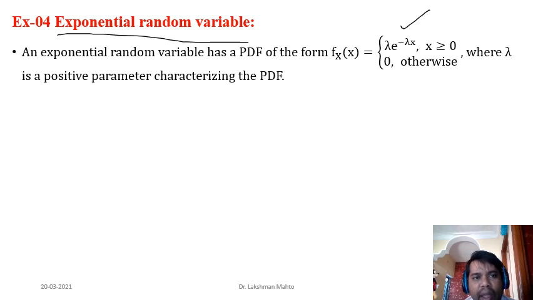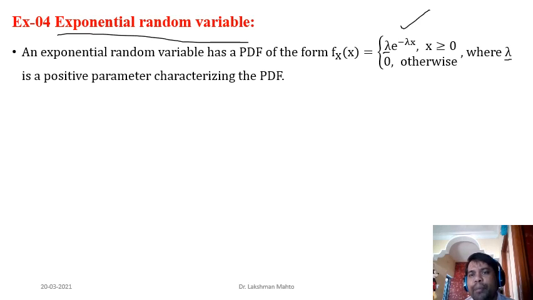Remember, don't forget that lambda is also multiplied with e to the power minus lambda x. So this random variable has a PDF in exponential form, and lambda is a parameter of this exponential random variable.